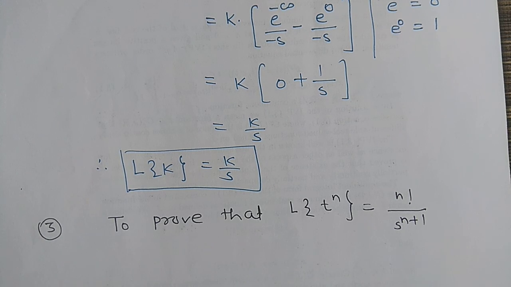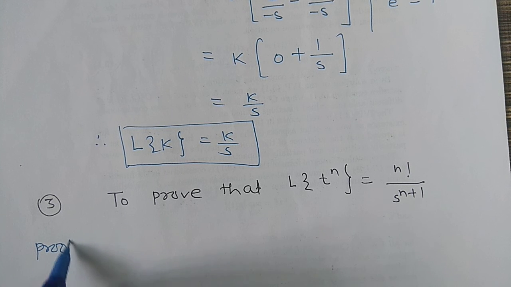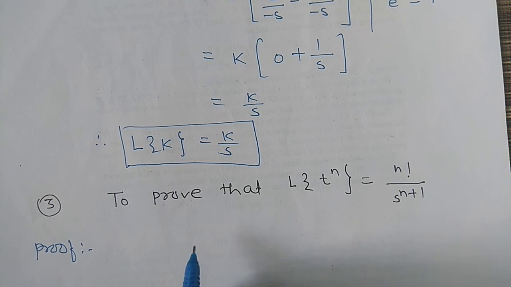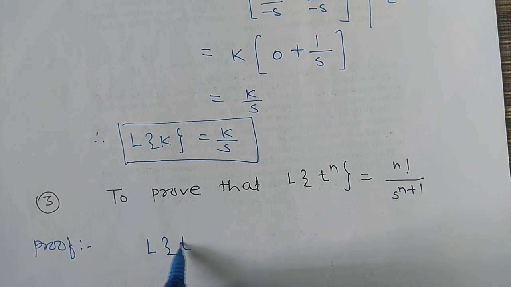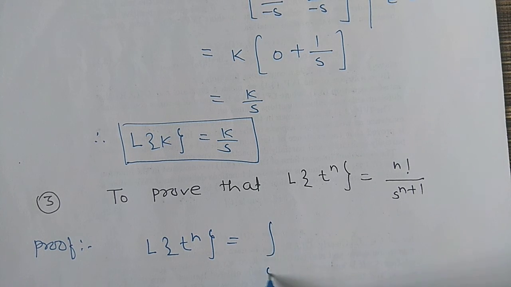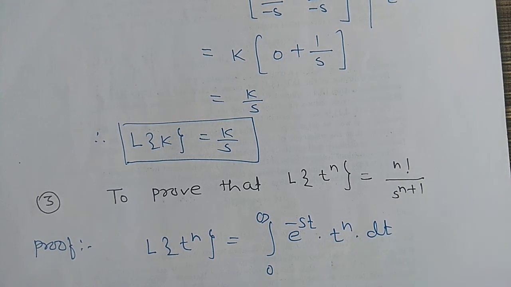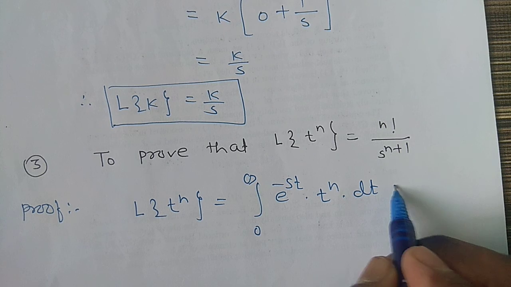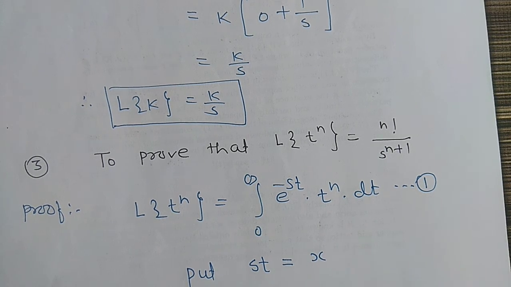See here friends, here we use the substitution method for the proof. Use the definition of Laplace transform. Laplace transform of t raised to n is equal to integral 0 to infinity e raised to minus st into the value of f of t, which is t raised to n, dt. Friends, this is equation number 1, and put st is equal to x.